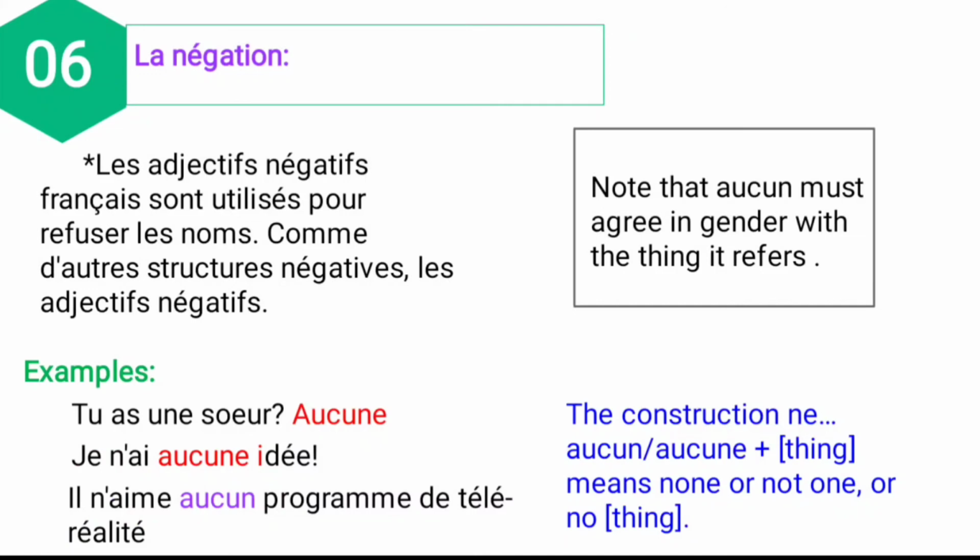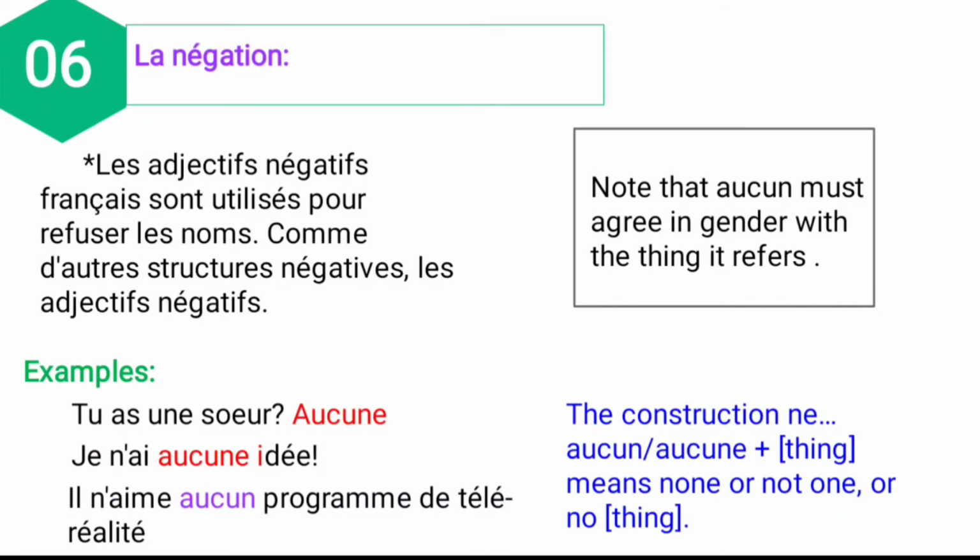So sir, it means what? Do you have a sister? So aucune means no. That sister is feminine, so we have to use aucune, A-U-C-U-N-E. And next, je n'ai aucune idée. It means I don't have any idea. So idée is feminine only, so you have to add an E at the end of aucun.